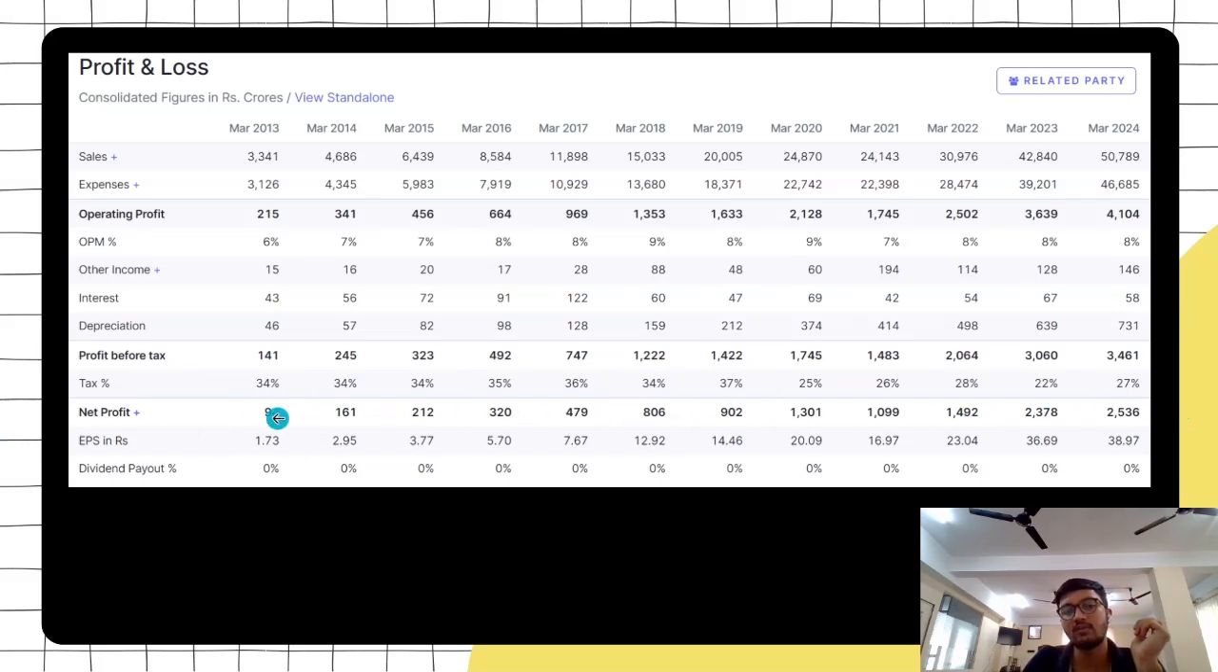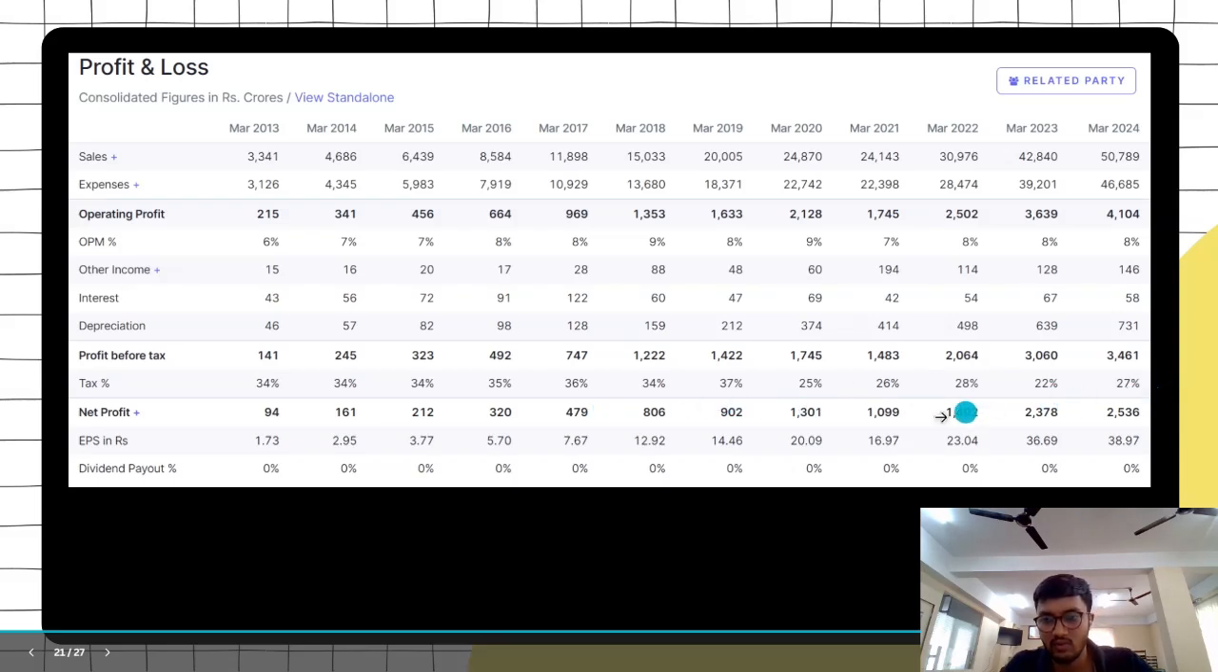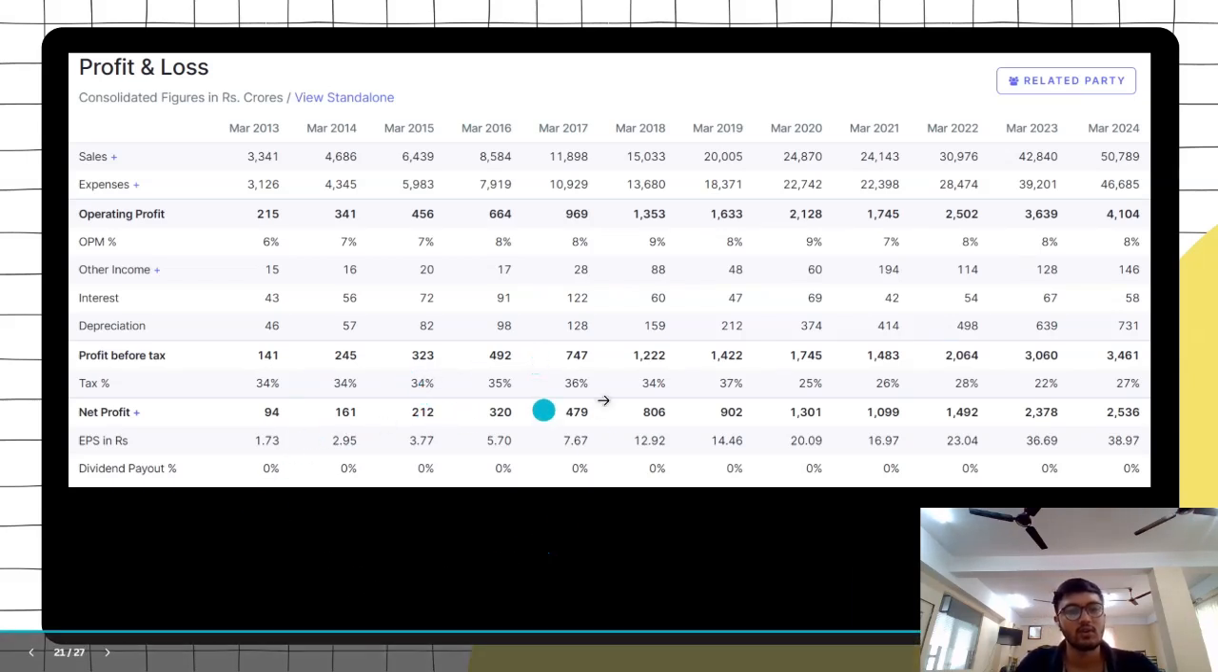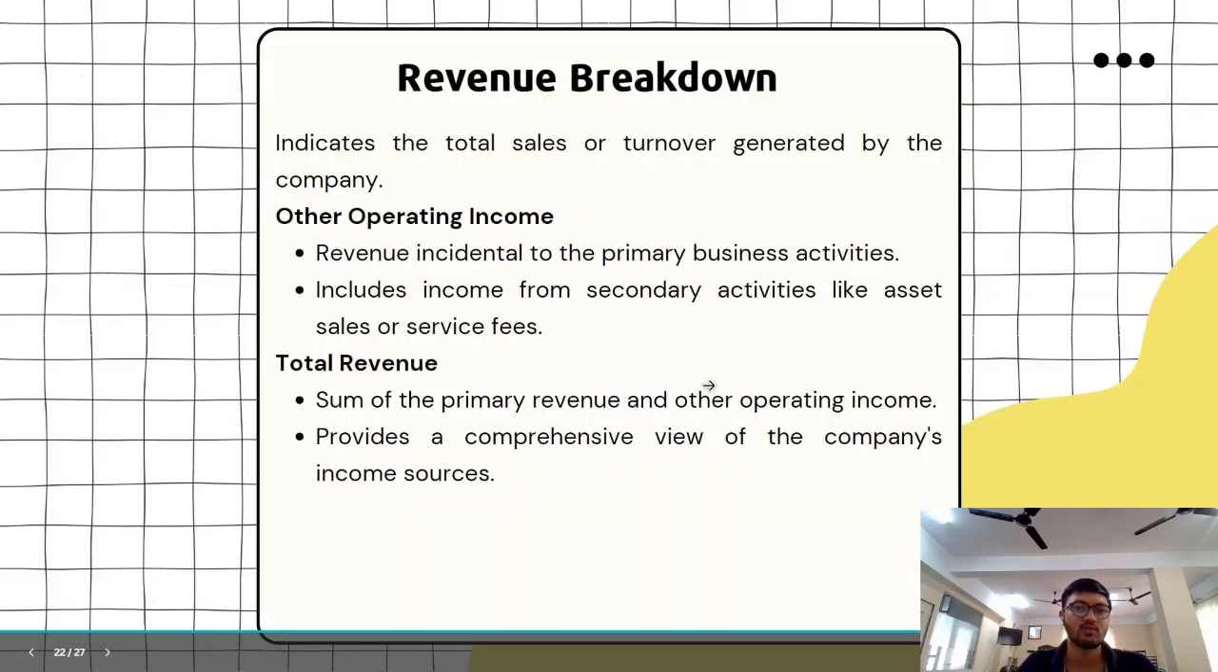And you can see this company went from 94 crore profit to 2536 crore profit in 10 years. It's very good, though, in how many years? Yeah, around 11 years. So this is a very good sign for a company, to be very frank, that it is able to almost double its profit every 2 years. That is a good sign for a company. So this is about profit and loss.